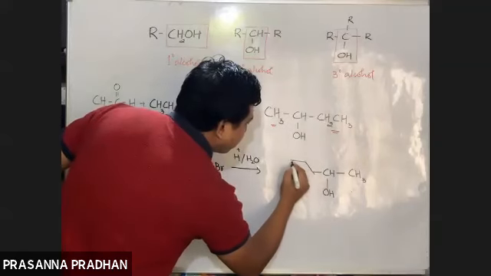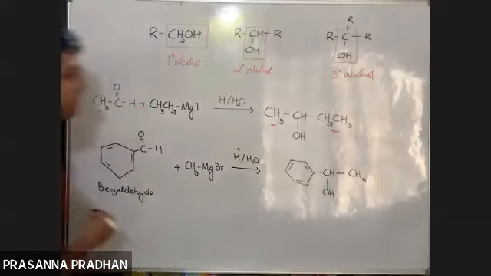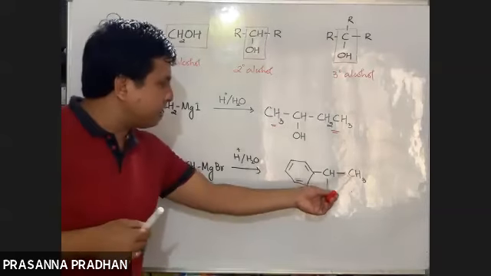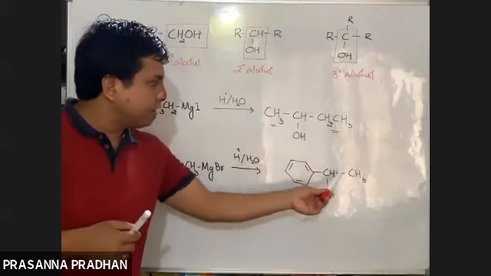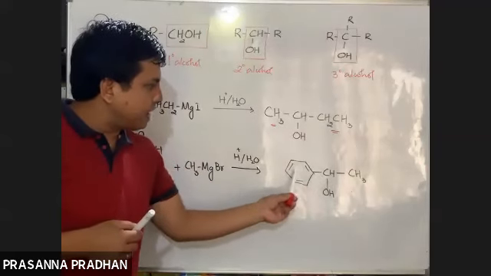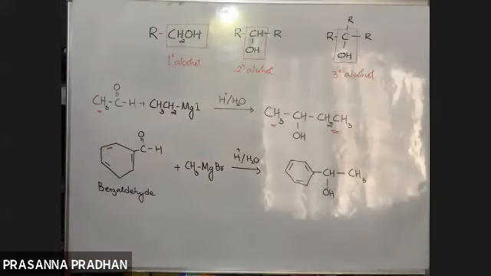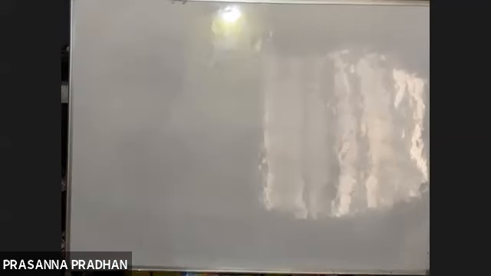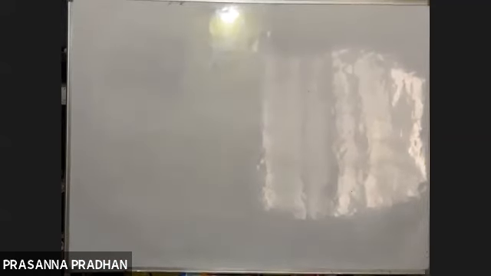Yes, RCHO, the phenyl group. So I'll draw the phenyl group out here. Yes, this is the product. It's a 2-degree alcohol. Okay, so what is the IUPAC name? Longest functional chain 1, 2. So 1-phenylethan-1-ol. It's so easy. Okay, so now we have learned the preparation of 2-degree alcohols.